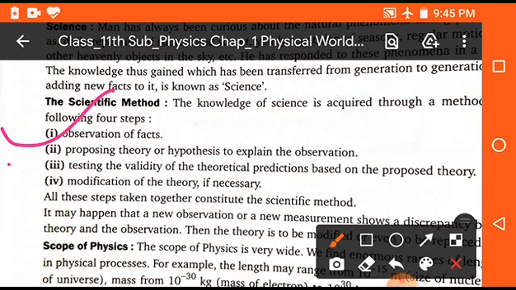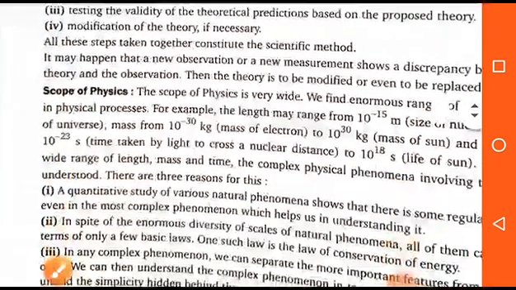Second one is proposing a theory or hypothesis to explain the observation. Next one is testing the validity of the theoretical predictions based on the proposed theory. And the next one is modification of the theory if necessary. So these are the scientific methods. Clear? Okay students.